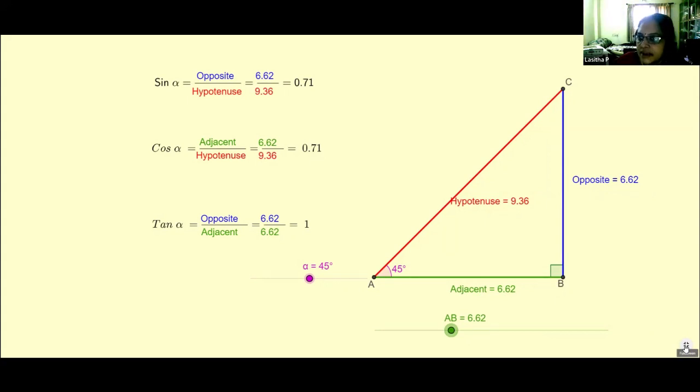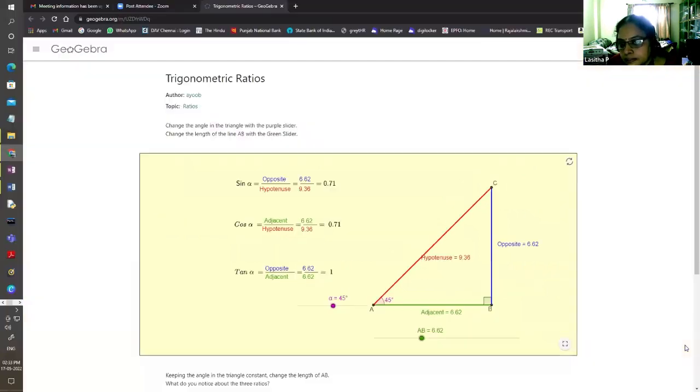When you save it and keep it in GeoGebra in your name, they can go home and take it from the GeoGebra website itself and see. So your duty also is to create these kinds of applets. This is one tool which will help us.